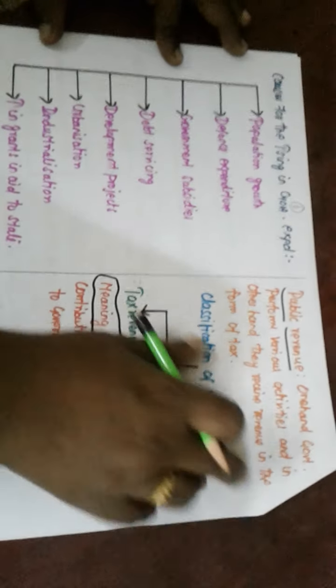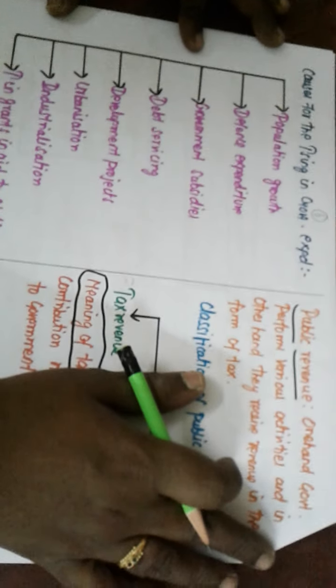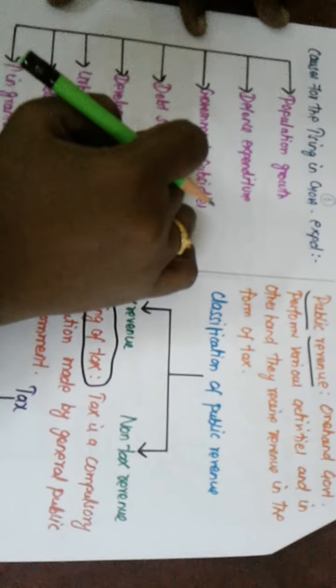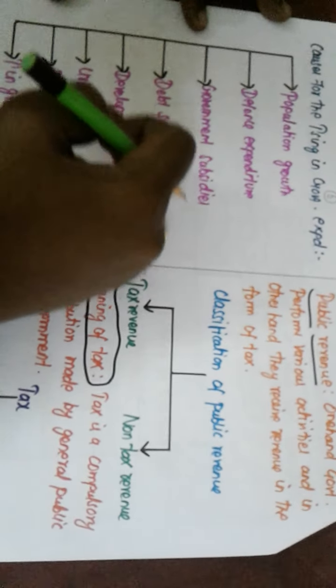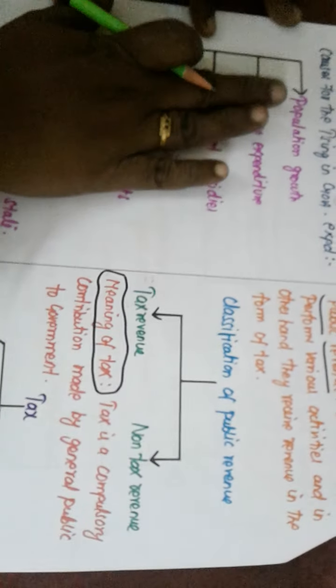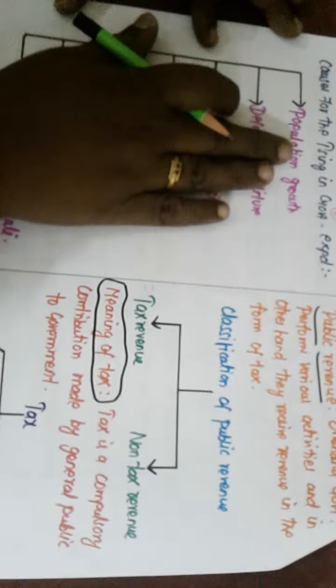And next topic, causes for increase in government expenditure. What are the main important causes? Population growth, defense expenditure, government subsidies, debt servicing, development projects, urbanization, industrialization, increase in grants and aids to states. These are all the main important points that come under the causes for increase in government expenditure.